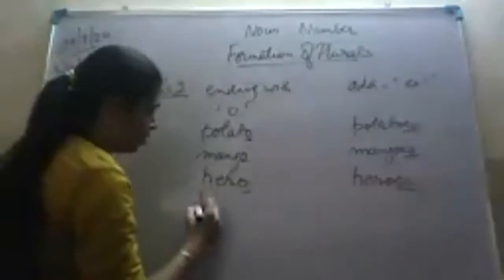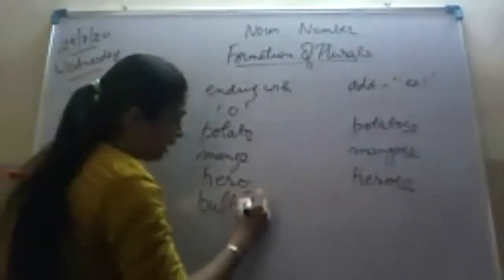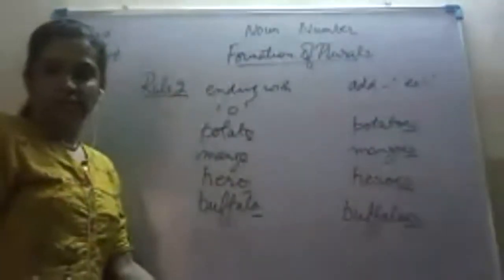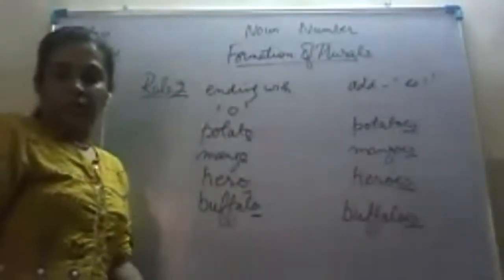Okay, Harshvardhan, very good. Buffalo, B-U-F-F-A-L-O, buffalo ending with O. So you'll form its plural by adding es. Buffaloes. Okay? I hope you all have understood. We'll move on to the next rule.